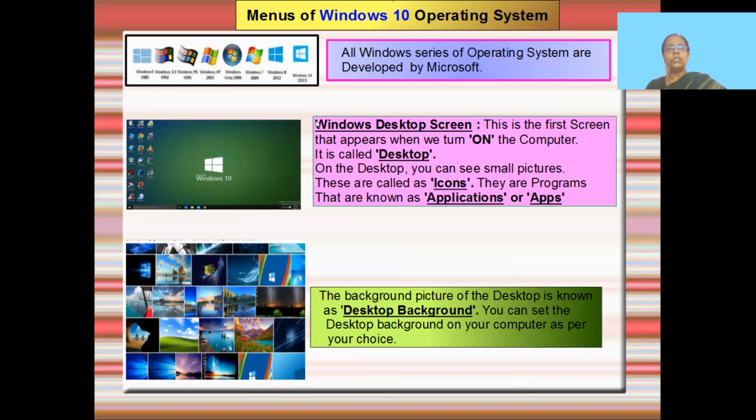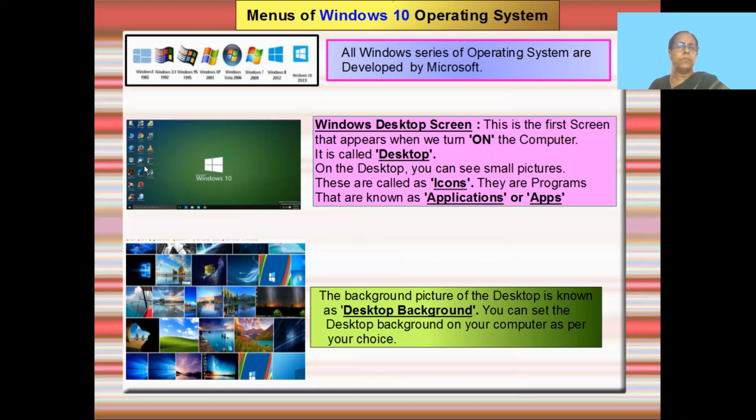Then when you switch on the computer, the first screen that opens is called your Windows desktop screen. So when you switch on the computer, you find the first screen. This screen is called the desktop. On this desktop, there are different things that I need to label and tell you. These pictures are called icons. That's why I said it's a graphical interface. Windows is a graphical user interface.